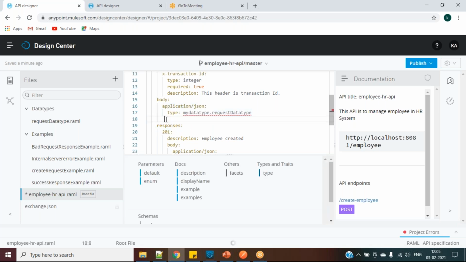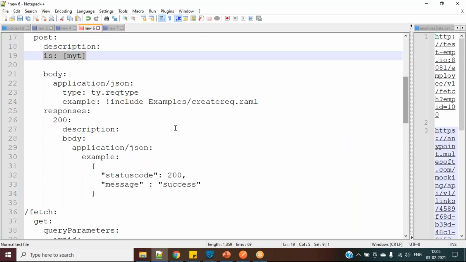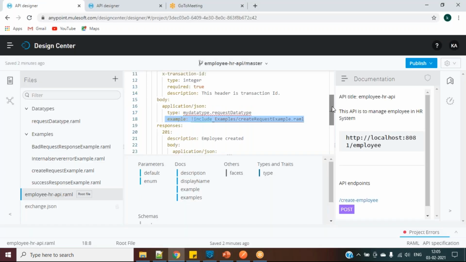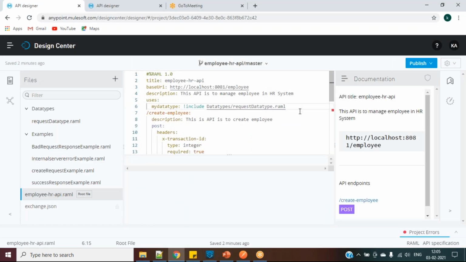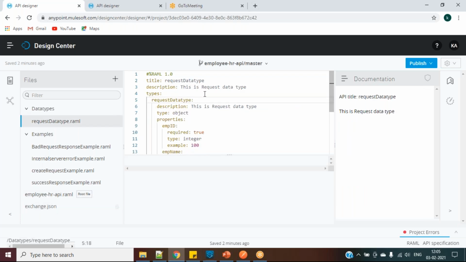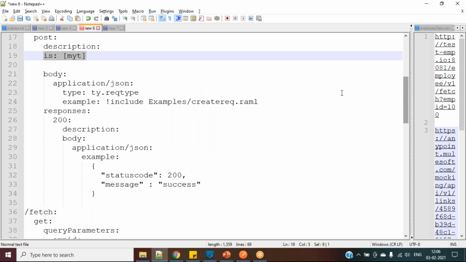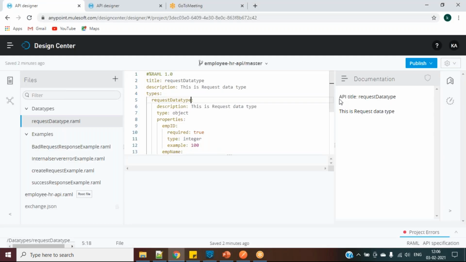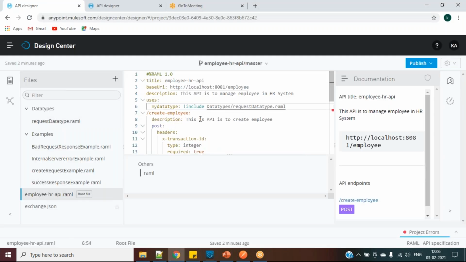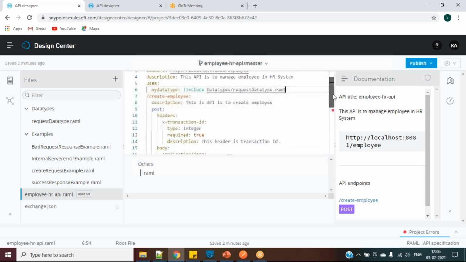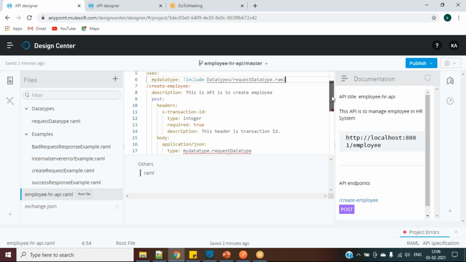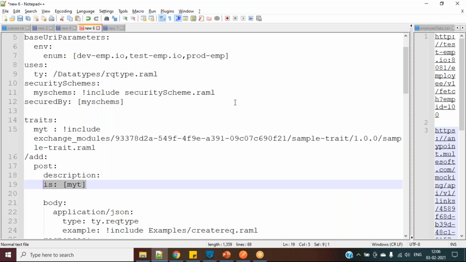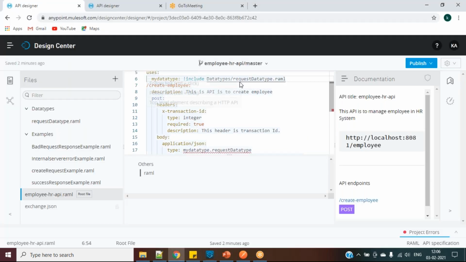So if I remove this, let me remove this include once.